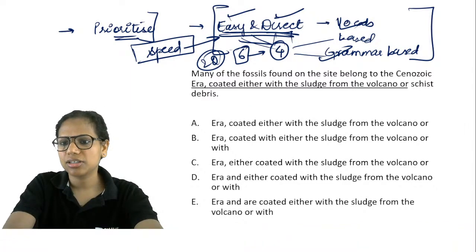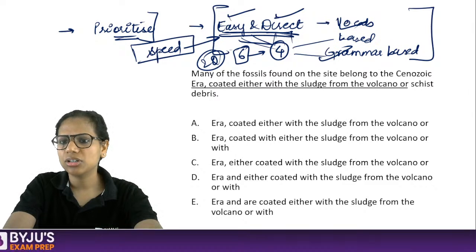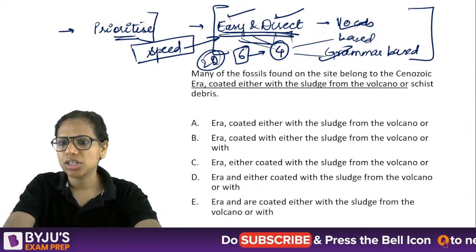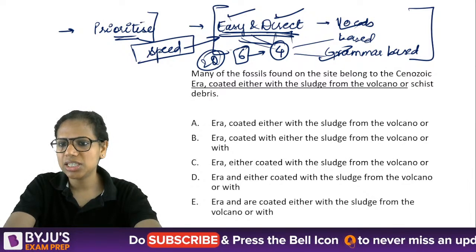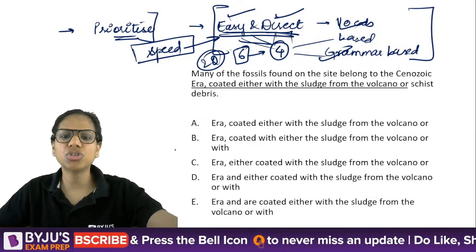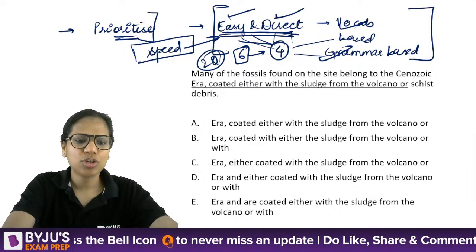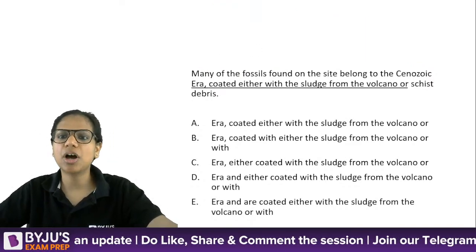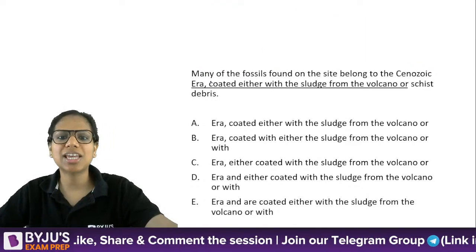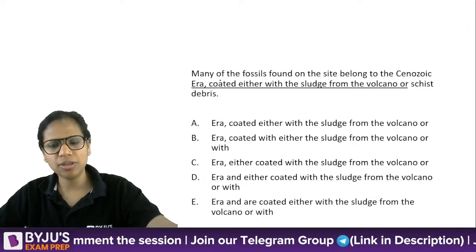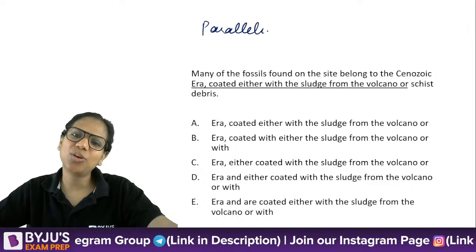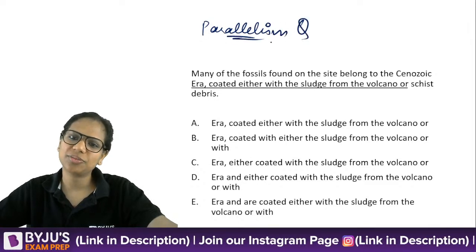Okay. Now coming to B. Acha, so here you've told me B. All right. Also, some of you say C, some say A. Okay, but mostly say B. "Many of the fossils found on the site belong to the Cenozoic era." Okay. Now this is a parallelism question again. Out and out parallelism question.